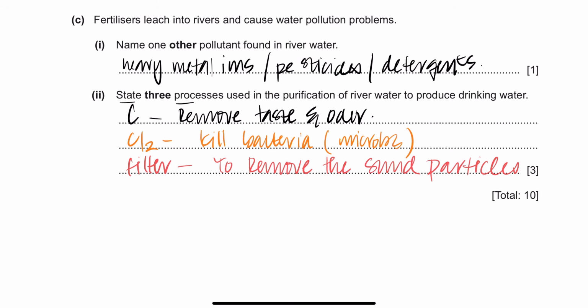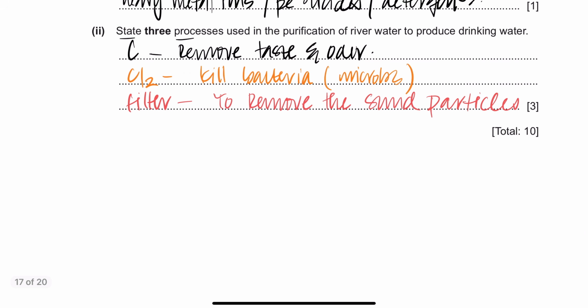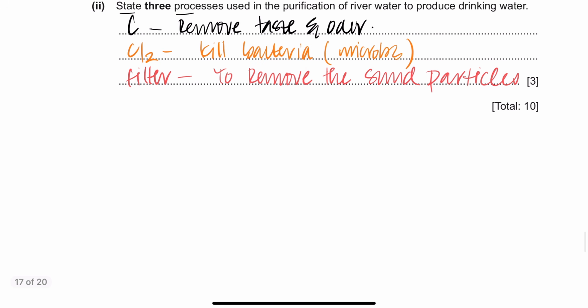So these were the three things that we did, and then we had clean drinking water, right? And we had also studied one more thing, that you also pass it through coal to remove any toxins present, like heavy metal ions like lead. But since it's only three, in your course just these three points are there, so you can just write these three.